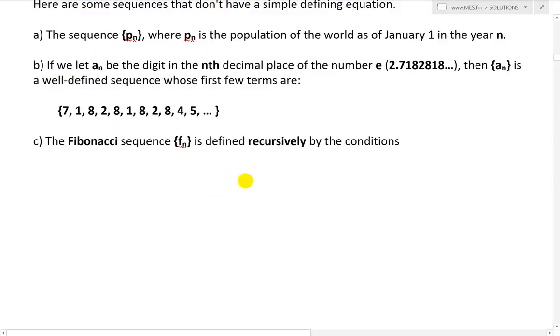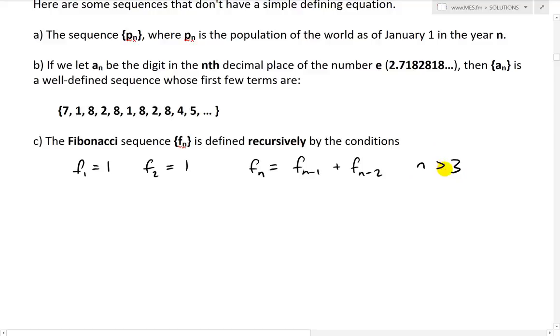And also now, a very interesting one, the Fibonacci sequence Fn is defined recursively by the conditions, and recursively just means you're repeating over and over again. It's done by the conditions F1 equals to 1, and then F2 equals to 1. But I believe in modern computer science, they could also start with F1 equals to 0 and then F2 is equal to 1. But anyways, we'll just do the original. So then the next terms after that, Fn is going to be Fn minus 1, so this one, plus the other term, so always the previous two terms, Fn minus 2, and this is for n greater than or equal to 3.